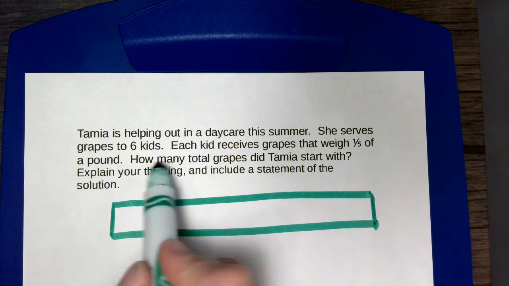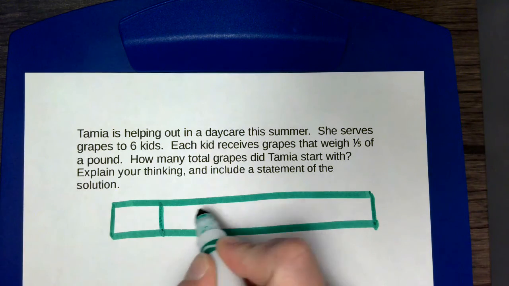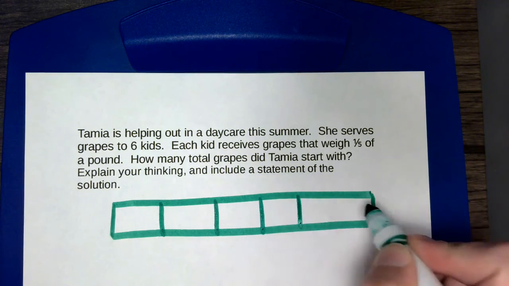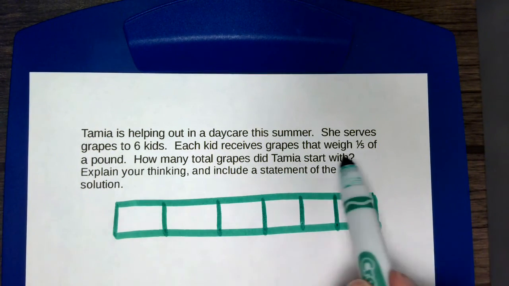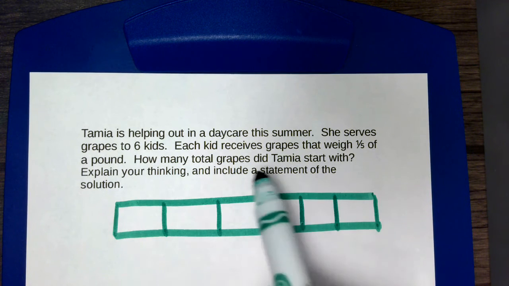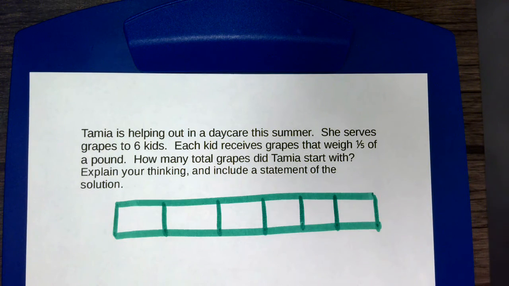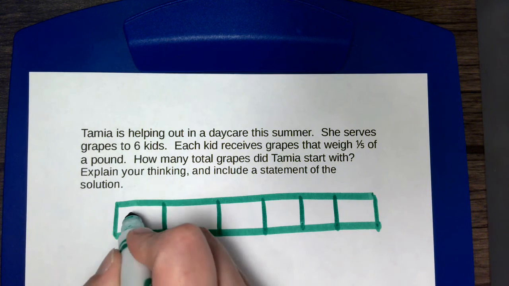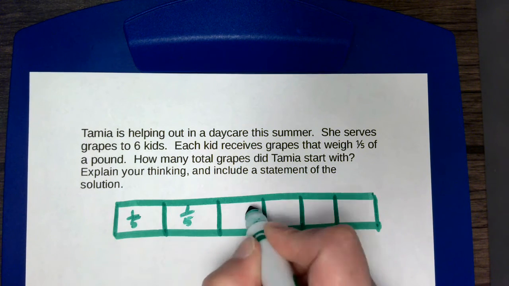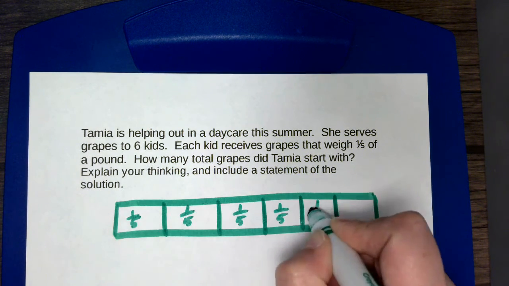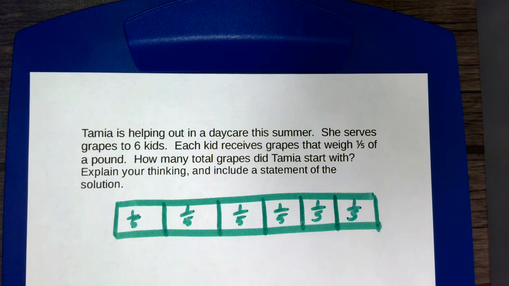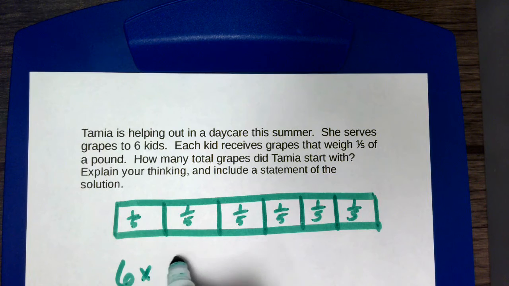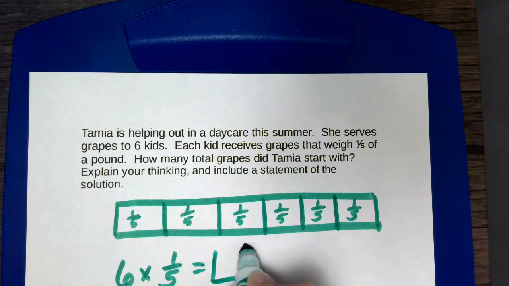Okay, and she serves grapes to 6 kids. 1, 2, 3, 4, 5, 6. Okay, so these are the total kids. Each kid receives grapes that weigh 1/5 of a pound. So each of these kids gets 1/5, 1/5, 1/5, 1/5. And basically what you're seeing me write is 1/5. How many times? Did you say 6? You're correct. So my number sentence is really going to look like 6 times 1/5 is equal to some number.